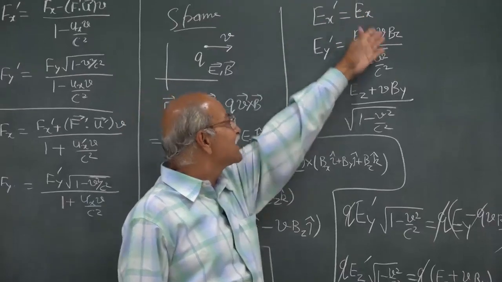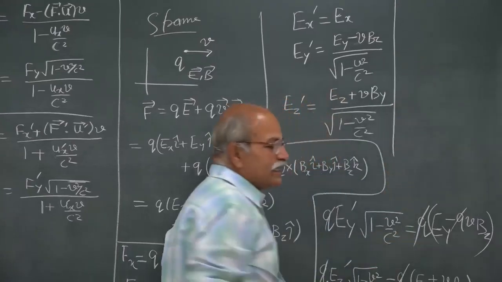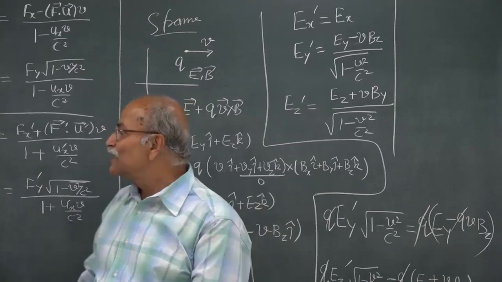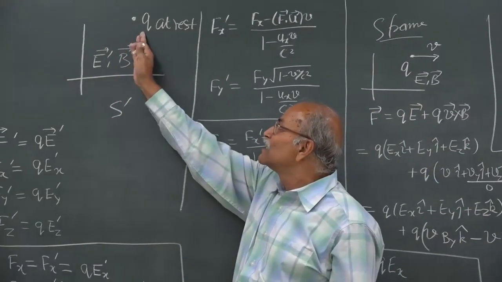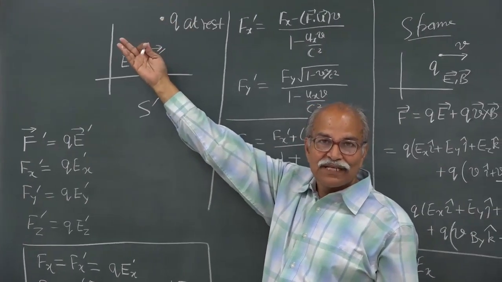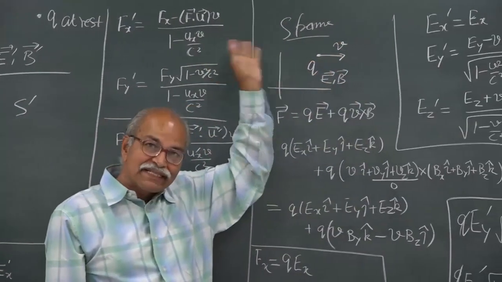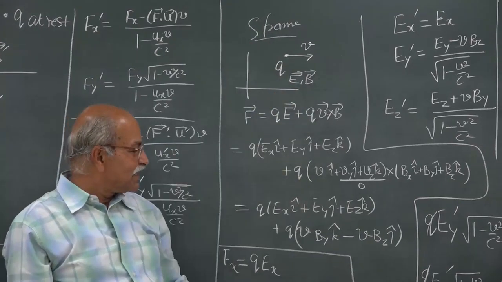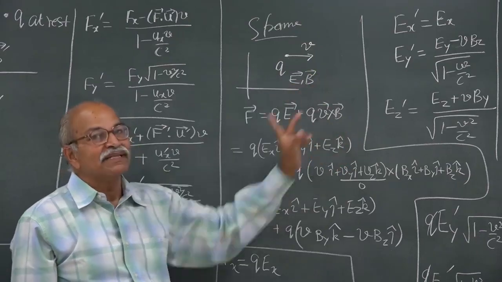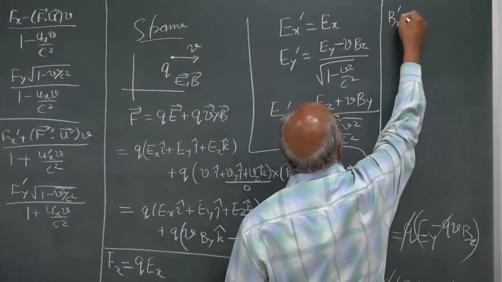Of course, here you will have magnetic field mixing for those components. You can do a similar analysis, a little bit more mathematically involved, where you take a particle in S prime which is going in y direction, then you write what is the force here, make a transformation, and then come back here, make the velocity transformation, and do a similar kind of analysis to get the transformation equations for the magnetic field components. And those will be Bx prime equal to Bx.